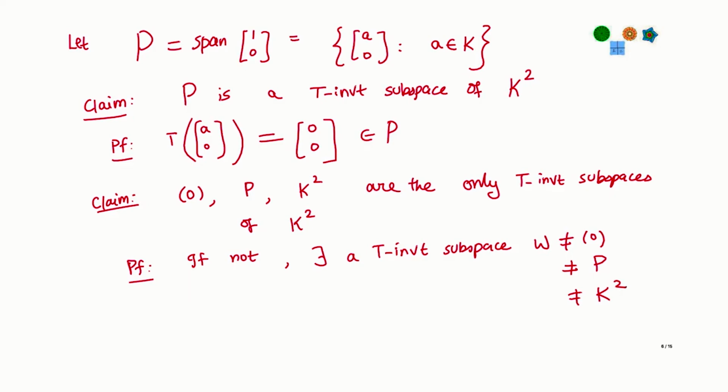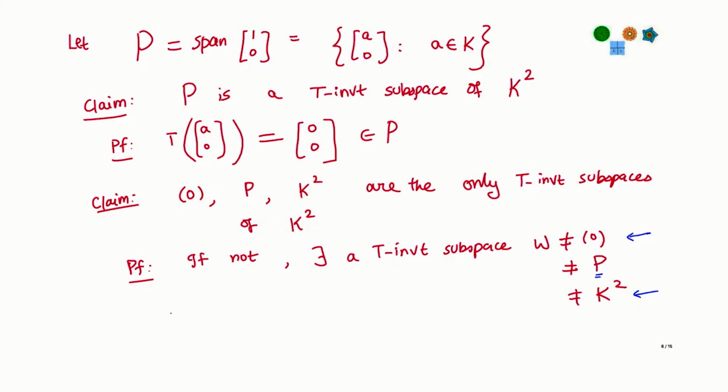Okay, so what does that mean in particular? It says that W is not 0 dimensional, W is not 2 dimensional. So, this tells you that W is not a 0 dimensional space, W is not the whole thing. So, W can only be some one dimensional space, right. So, that is what we have concluded so far. It is a one dimensional subspace, but further it is not equal to this particular special one dimensional subspace P. It is some other one dimensional space.